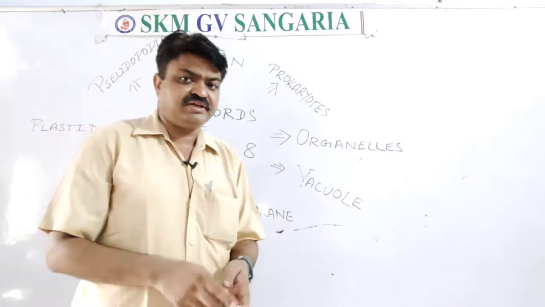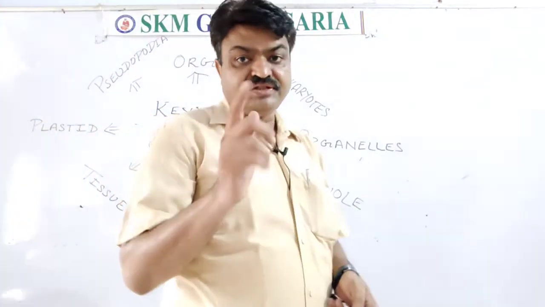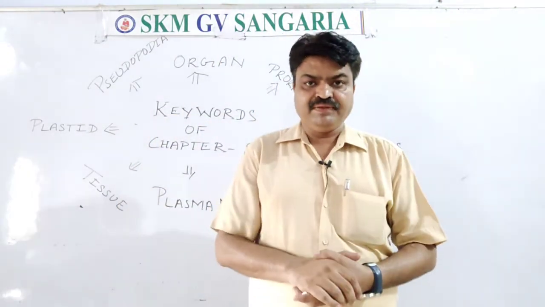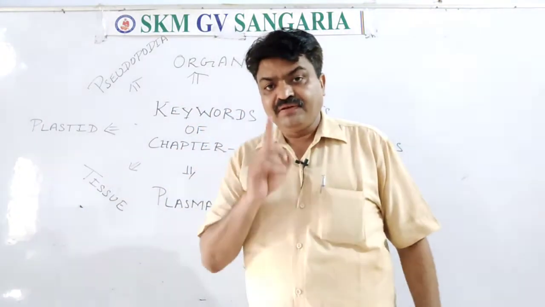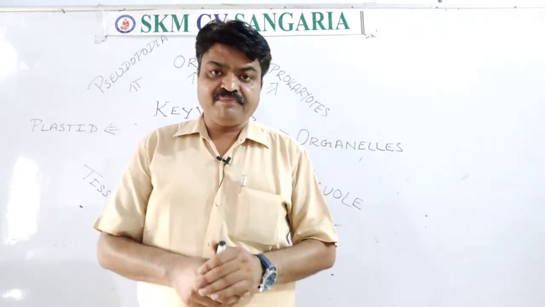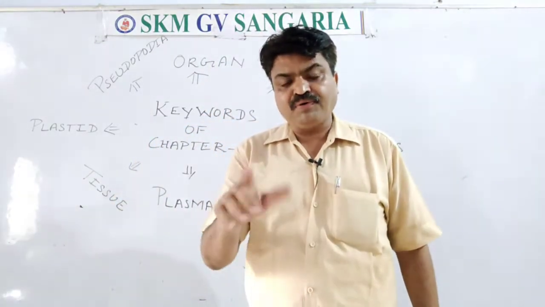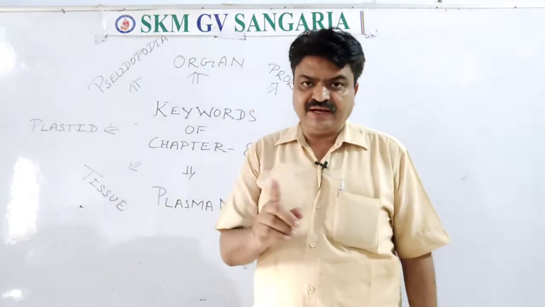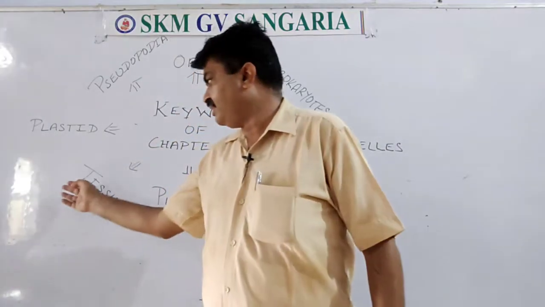Now we come to the next, tissue, student. Tissue is an important part that is made by cells. So what definition will you write for tissue? You will write: a group of the same type of cells that perform a particular function is known as tissue.